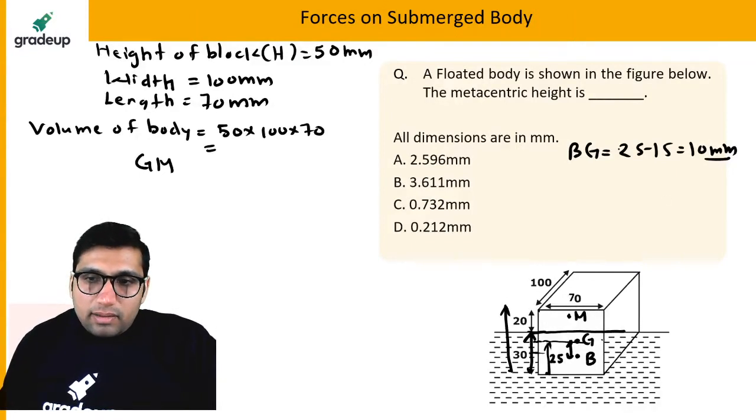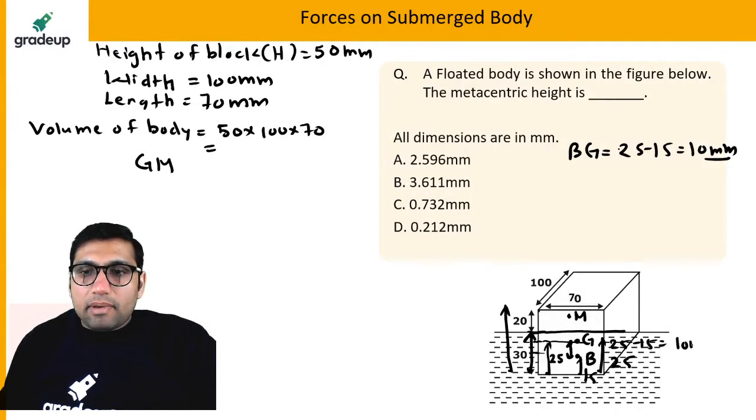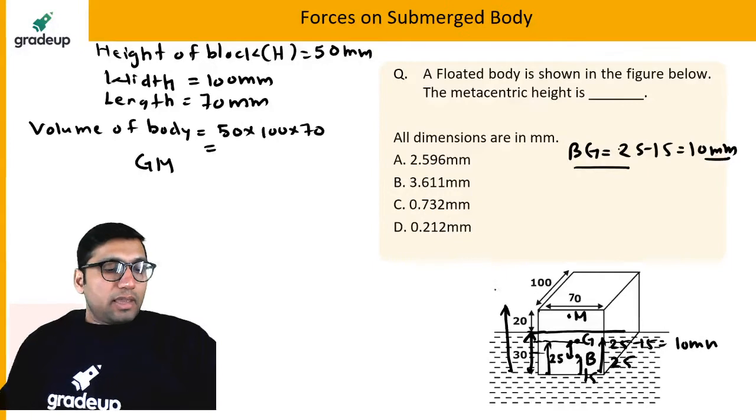Okay, because this distance is equal to what? 15, 25. This distance is equal to what? 15. So the center of gravity will be equal to what? 25 minus 15, which will be 10 mm. This is the value of BG here.